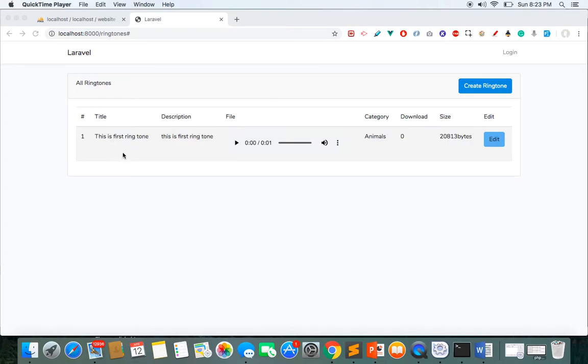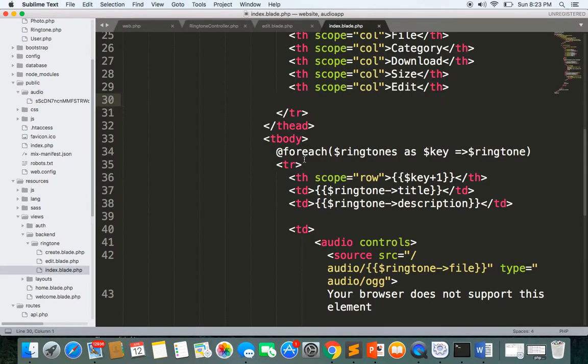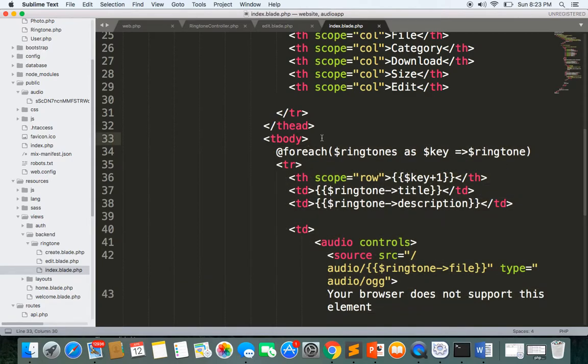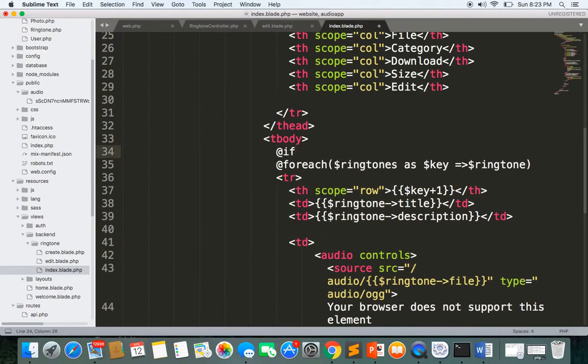Okay, now we'll just delete the ringtone. Okay, so before we delete the ringtone, let's give the message here. So here we just loop the ringtone in index.play.php. So if there is no ringtone, we have to display the message that there is no ringtone.